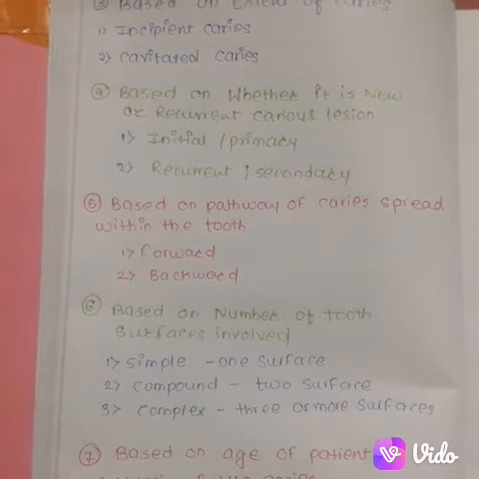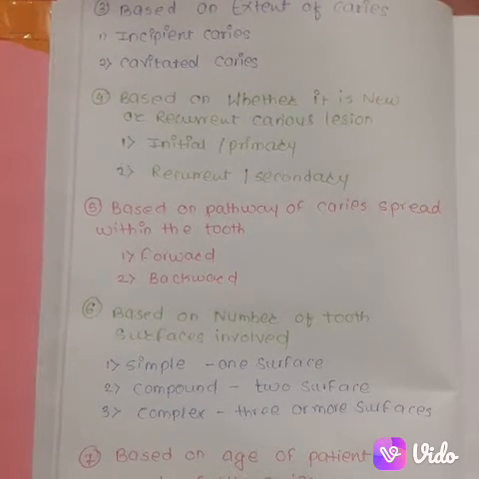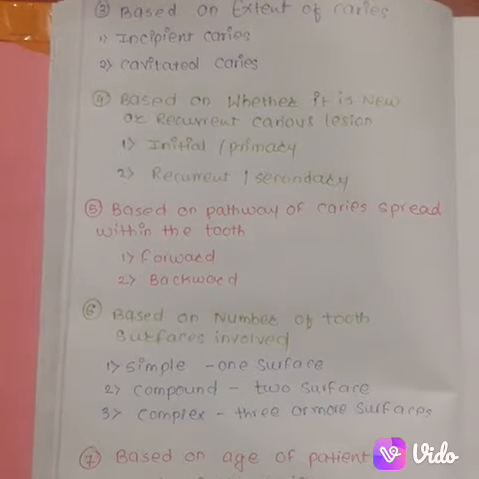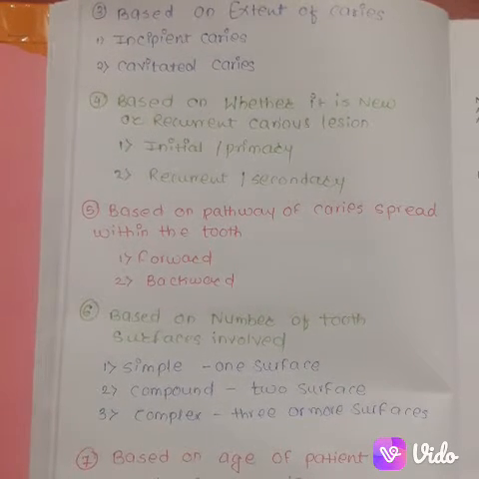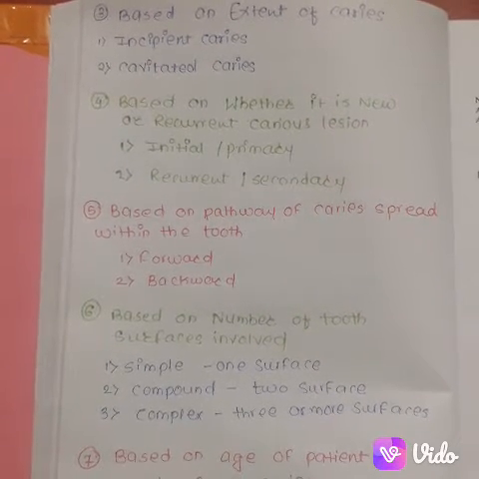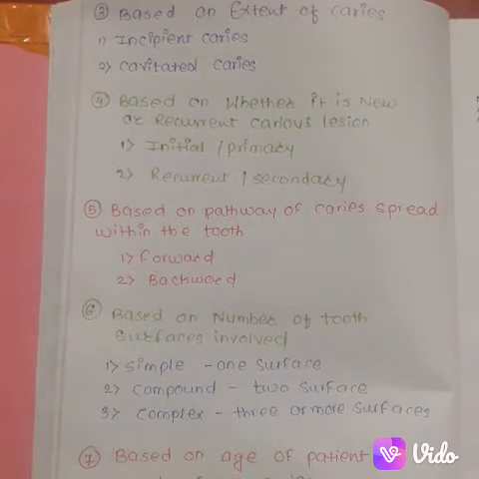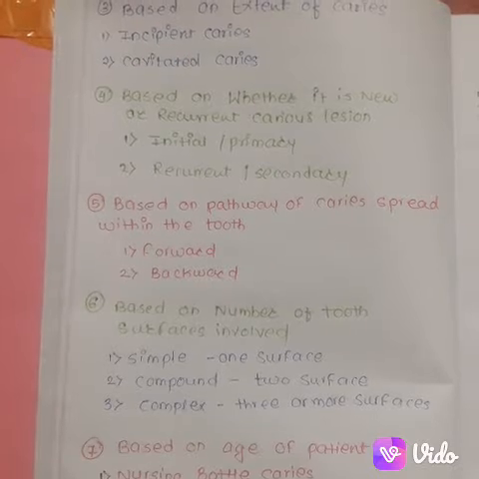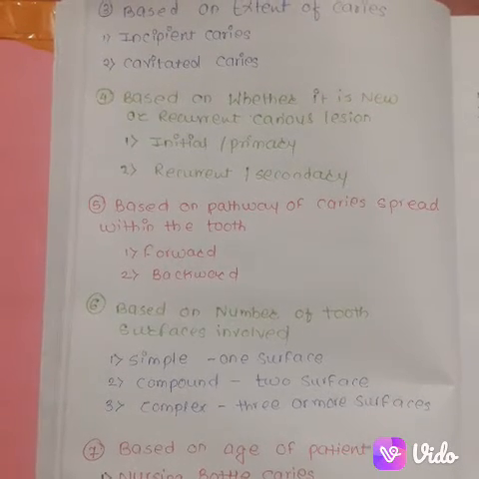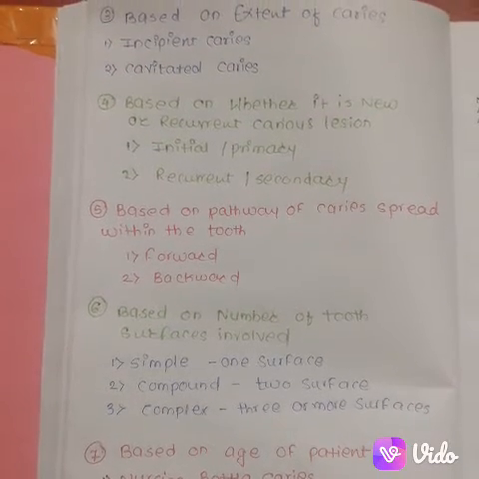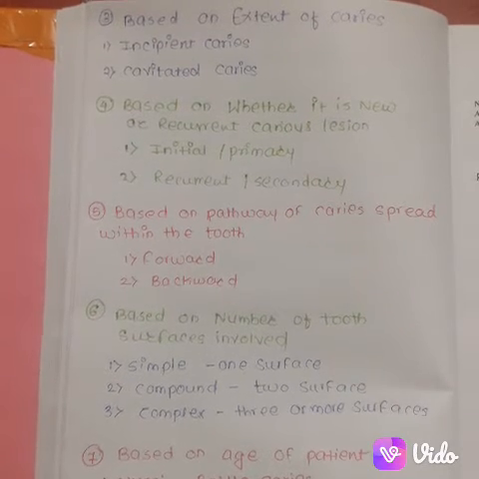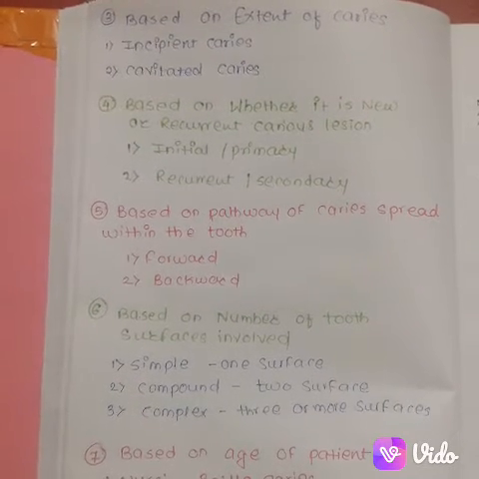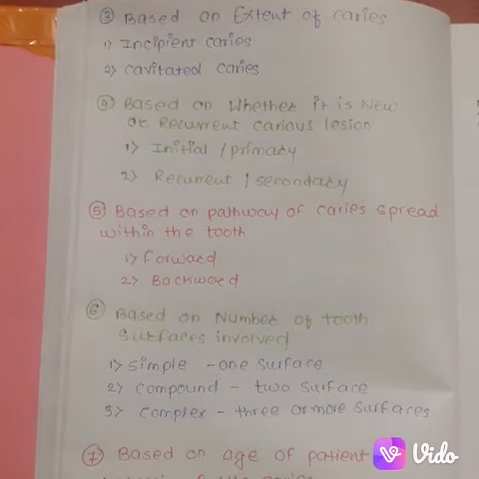Type 5, based on the pathway of caries spread within the tooth. It is of 2 types: forward caries and backward caries. Type 6, based on the number of tooth surfaces involved. It is of 3 types: simple caries, compound caries, complex caries. Simple caries involve only one surface. Compound caries involve 2 surfaces. Complex caries involve 3 or more surfaces.